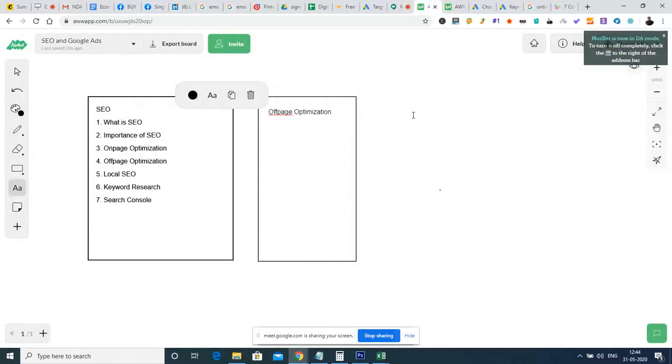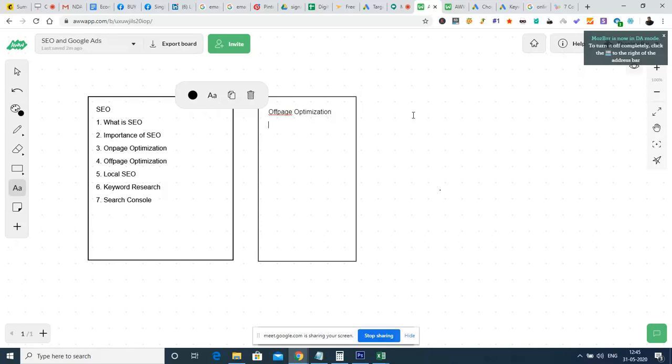So when it comes to off-page optimization, it is something which we do away from the website, not on the website page, which will help the website rank higher for a particular keyword. So how shall we do all those activities?